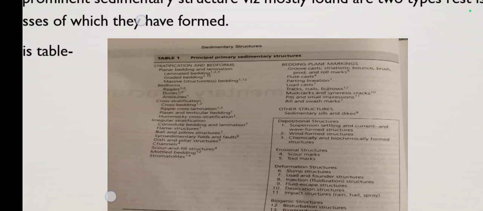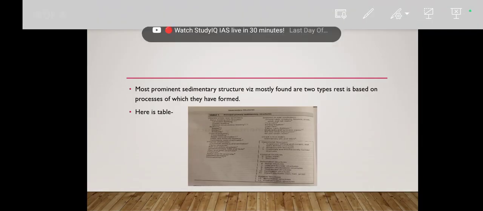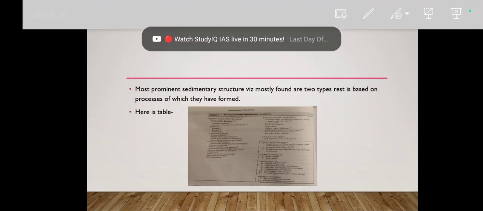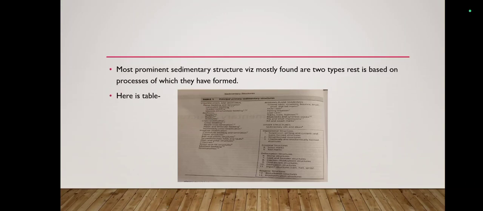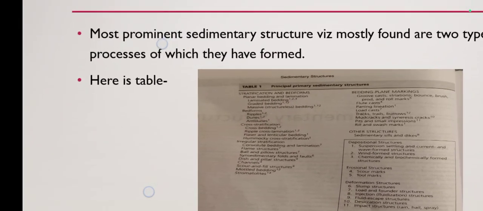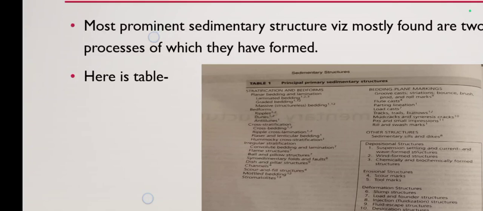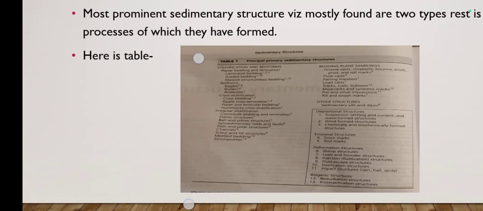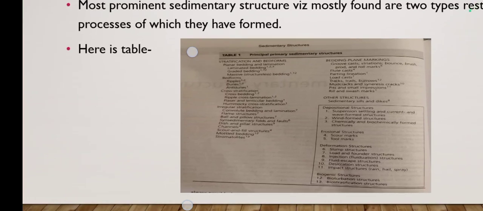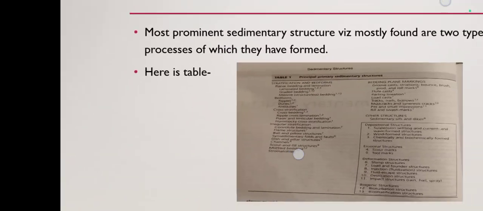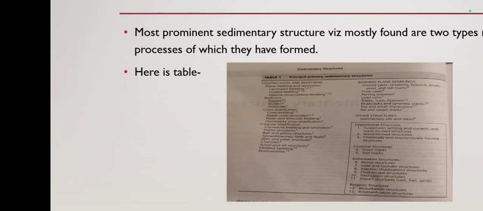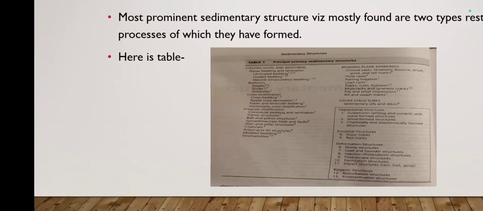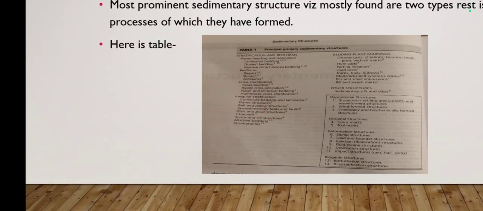I will correct my PPT here. This is not two types but three types: stratification and bed forms, bedding plane markings, and other structures. And there is a sub table in table 1 which includes the sedimentary structures formed by different processes, like depositional structure, erosional structure, deformation structure, and biogenic structure.